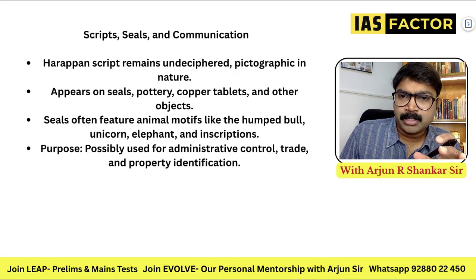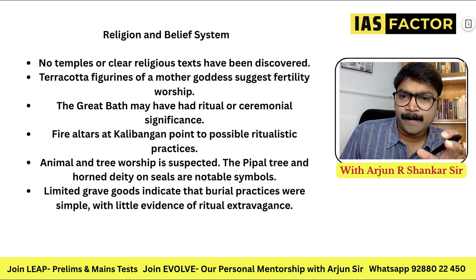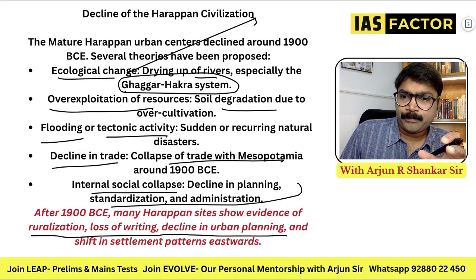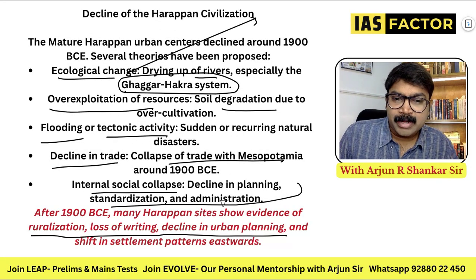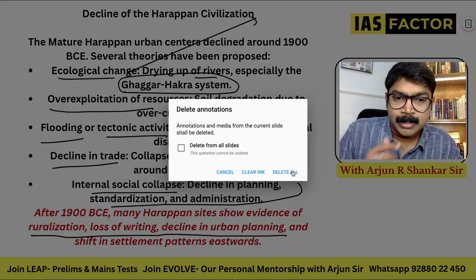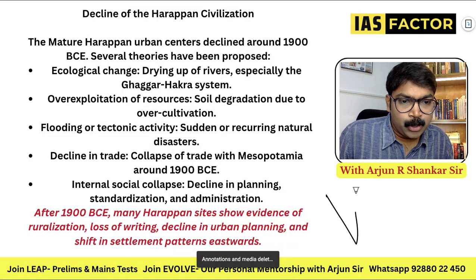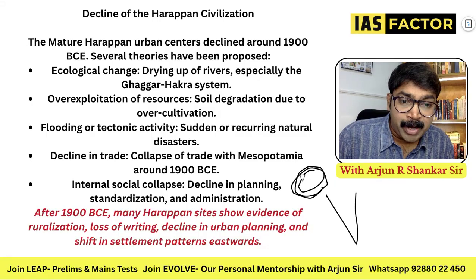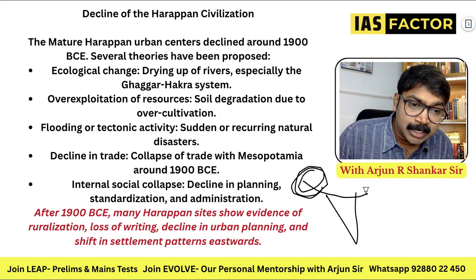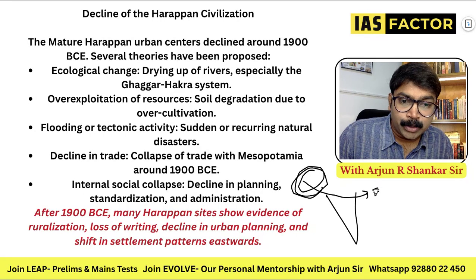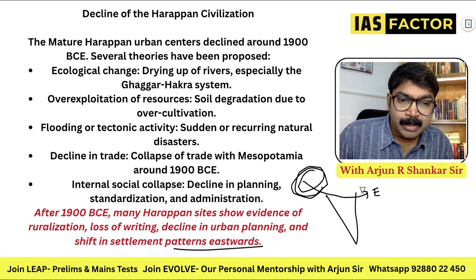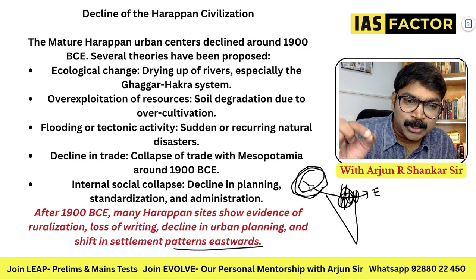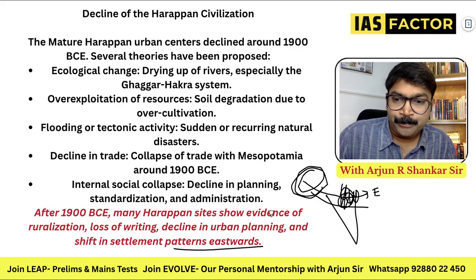So we have completed all these important aspects, seals, communication, etc. So settlement patterns eastward. What do you mean by this? One thing that you have to notice, look at the map here. You are talking about the Indus Valley or Harappan civilization at this point. Afterwards, there was an eastward expansion. People started to move towards the eastern part of India. This is what is called going eastwards. Because these areas were completely forest, you need to clear those forests, and slowly people started to move eastward.